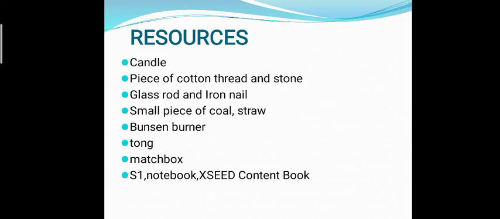Resources required are candle, piece of cotton thread, stone, glass rod, an iron nail, small piece of coal, straw, Bunsen burner, tong, matchbox, volume book, notebook and exit content book.